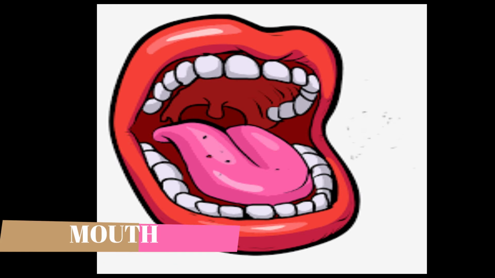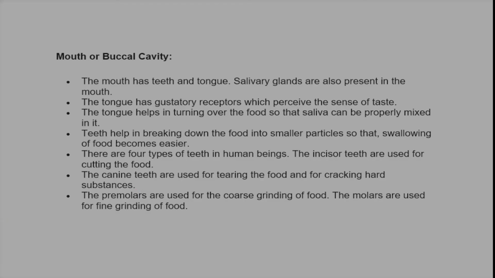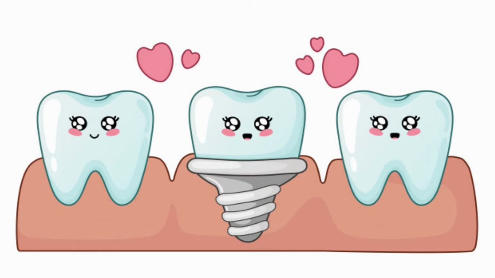Mouth is also called as buccal cavity. Mouth has teeth and tongue. Salivary glands are also present in the mouth, which secrete saliva. Tongue has receptors which perceive the sense of taste. Tongue also helps in turning over the food so that saliva can be properly mixed. Teeth help in breaking down the food into small particles so that swallowing of food becomes easier.